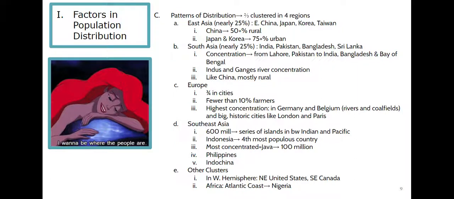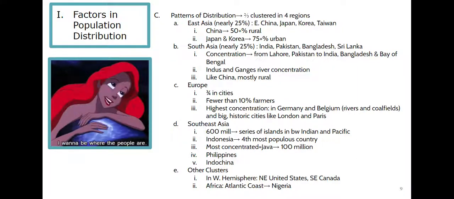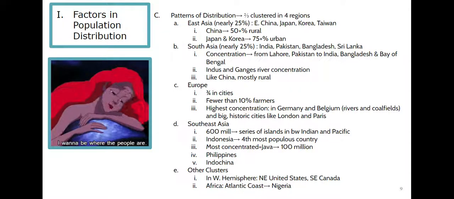The third cluster is in Europe. So in Europe, about 3/4 of the population live in cities. There's fewer than 10% farmers in any area. And then, of course, our highest concentrations in Europe are going to be along rivers and where coal fields traditionally have been in Germany and Belgium, and then historical cities like London and Paris.